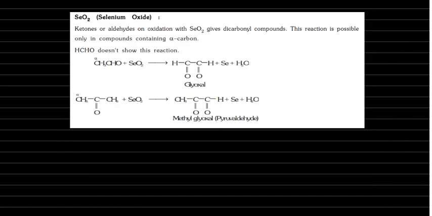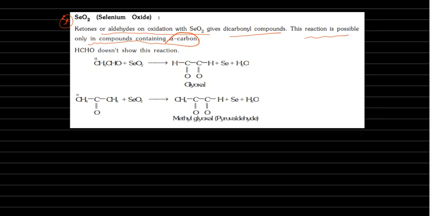Okay. Next, the important thing is that reagents are very important. You have to remember each reagent's function. Selenium oxide. Ketones or aldehydes on oxidation with selenium dioxide give dicarbonyl compounds. This reaction is possible only in compounds containing alpha hydrogen. If there is no alpha hydrogen, there is no selenium oxide oxidation reaction.